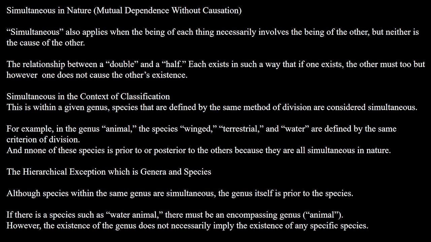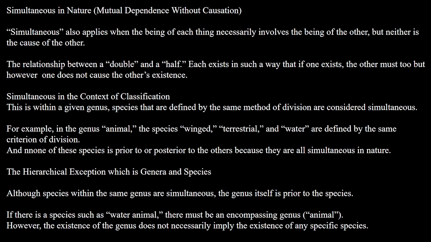And so, simultaneous in the context of classification is that within a given genus, species that are defined by the same method of division are considered simultaneous. For example, in the genus animal, the species winged, terrestrial, and water are defined by the same criterion of division, and none of these species is prior to or posterior to the others, because they are all simultaneous in nature.